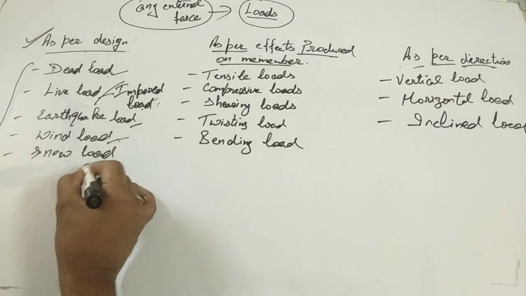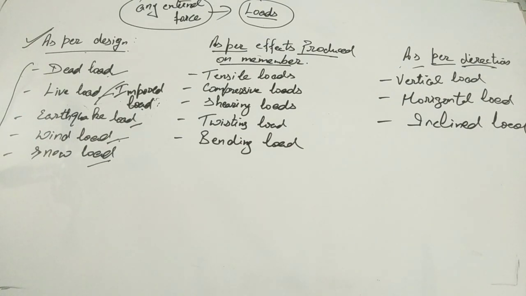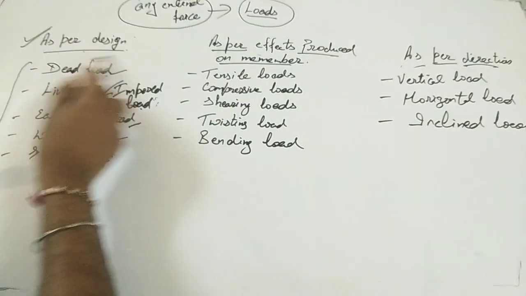Clear, guys? The last one is snow load. You can see this type of load in hilly areas. This is also an example of dynamic loading, because before it acts, no one can define it. Clear, guys? So these were some 5 types of loads as per the design.